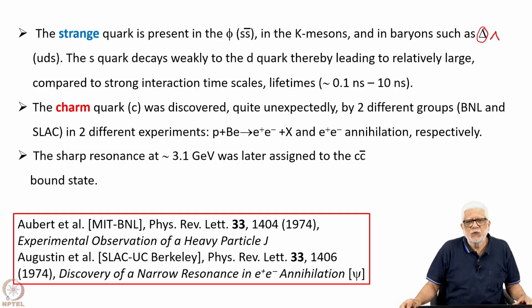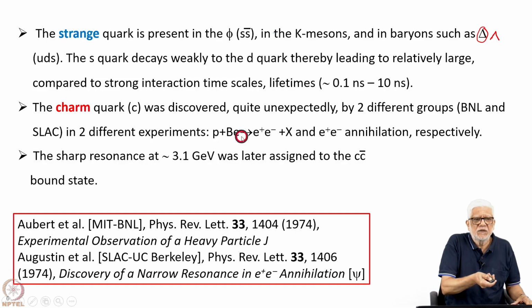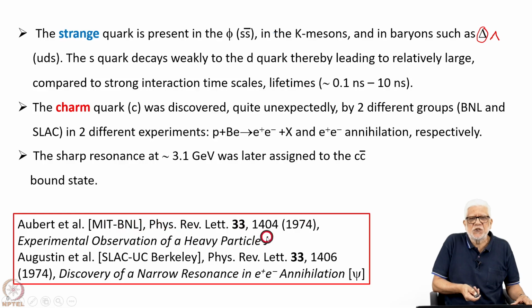Okay. So it turns out that again the charmed quark decays weakly, and that's why it has a relatively long lifetime compared to strong interaction time scales, and therefore a narrow width. These are the two papers that are relevant. Aubert et al., which is the MIT Brookhaven collaboration, led by Sam Ting. So this is the paper published. They called it the J resonance, and similarly the other group from SLAC, which was the SLAC University of California at Berkeley collaboration. So these are actually back-to-back papers.